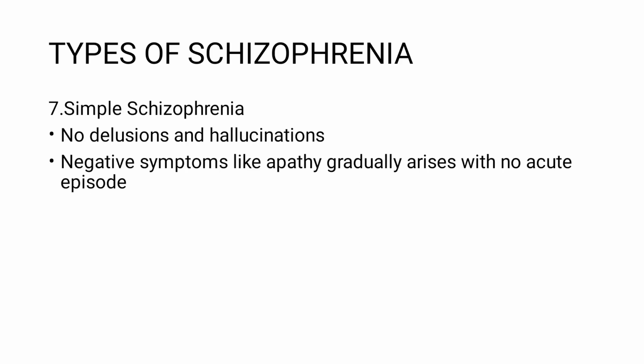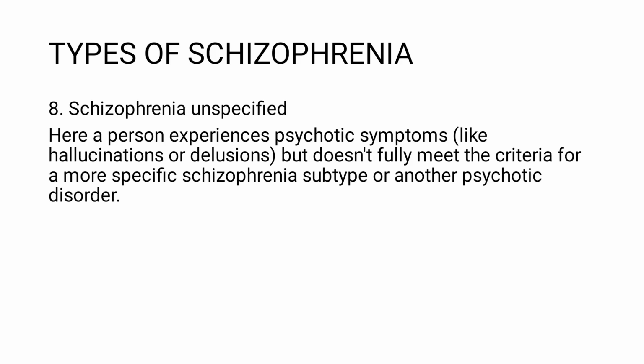7. Simple schizophrenia. With simple schizophrenia, there are no delusions or hallucinations, but there are negative symptoms like apathy, which gradually arises with no acute episode. 8. Schizophrenia unspecified. Here, a person experiences psychotic symptoms like hallucinations and delusions, but doesn't fully meet the criteria for more specific schizophrenia subtype or another psychotic disorder.